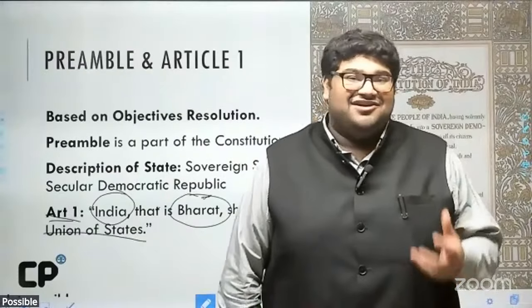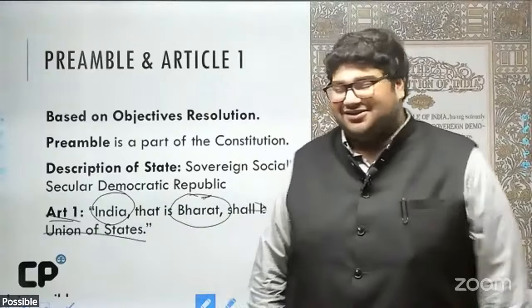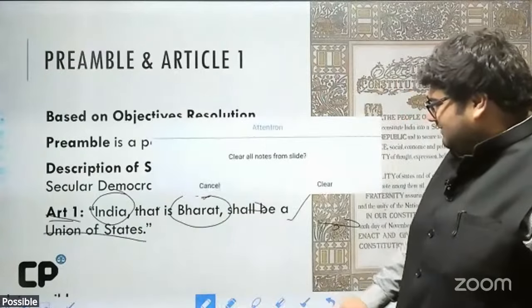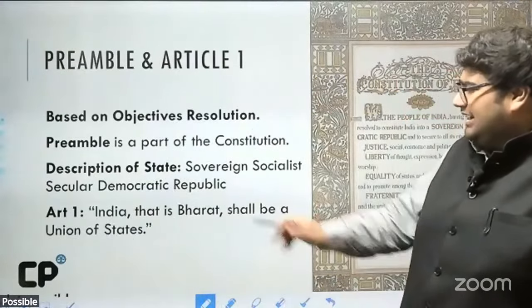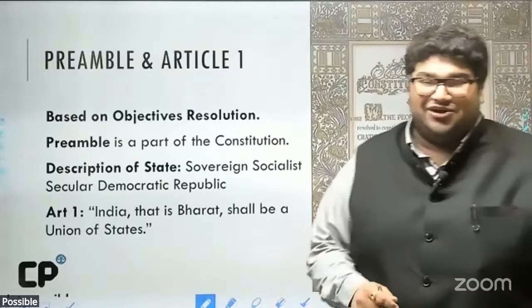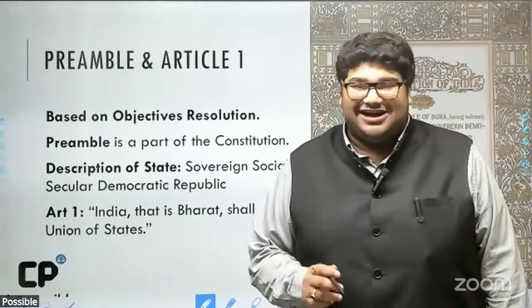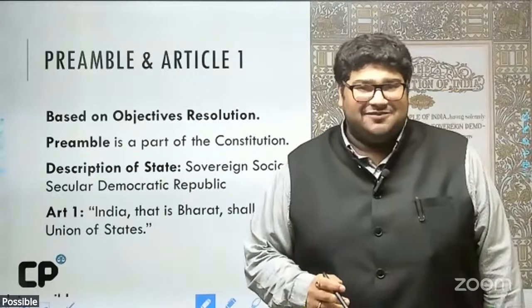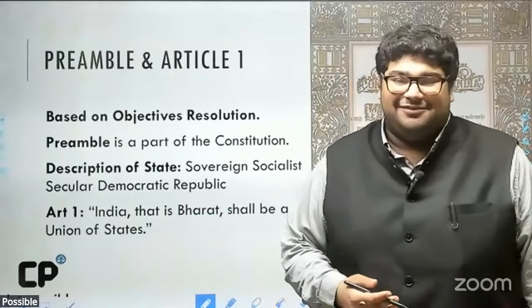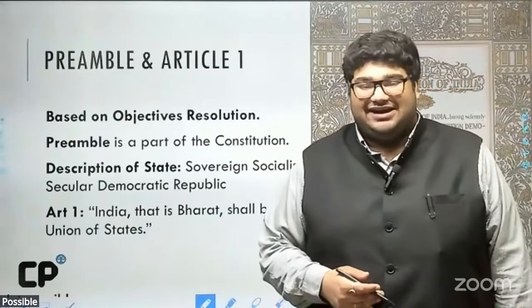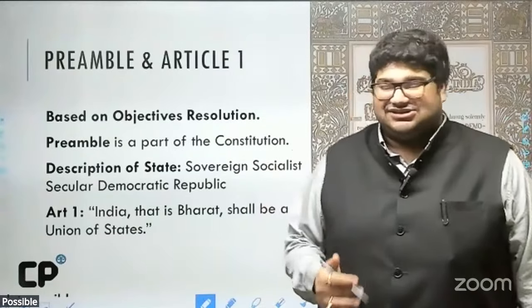Unitary meaning favoring the center or favoring the union. So just keep this in mind. India, that is Bharat, shall be a union of states. Intriguingly, the word federal or federalism does not actually appear in the constitution, though over time it has been held by the court that, of course, federalism is implicit in our constitution.